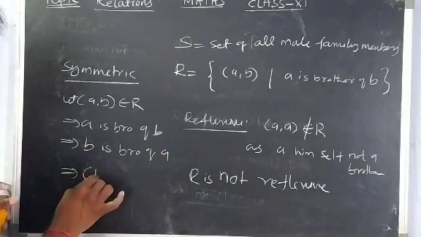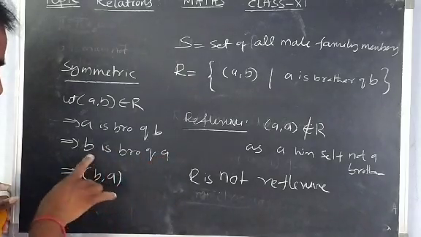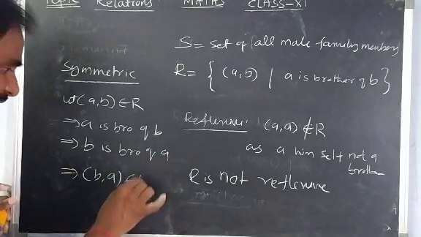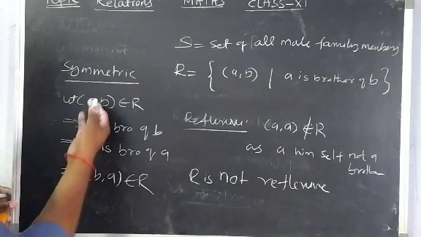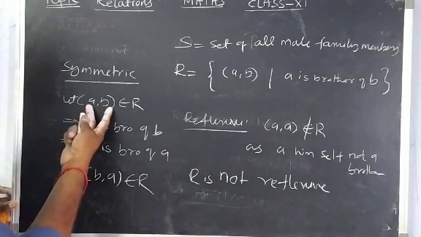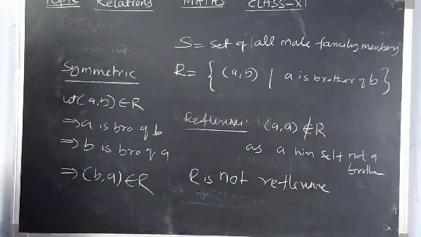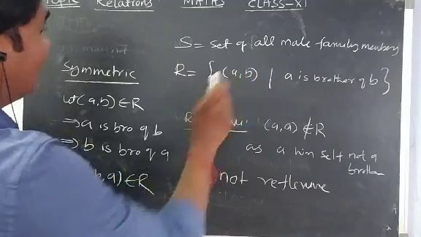Now we can make the ordered pair B comma A. B is related with A. Why? Because B is also brother of A. Now we can take it as belonging to R. We can take any two members. If you take any two brothers and interchange them, you can say the second person is again brother of A. So now this relation is symmetric.